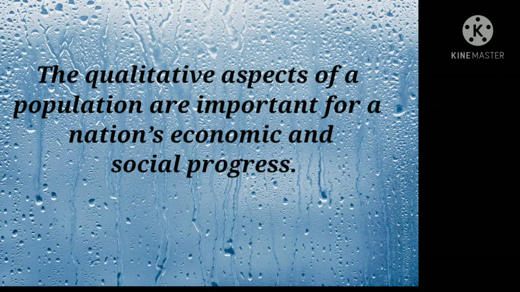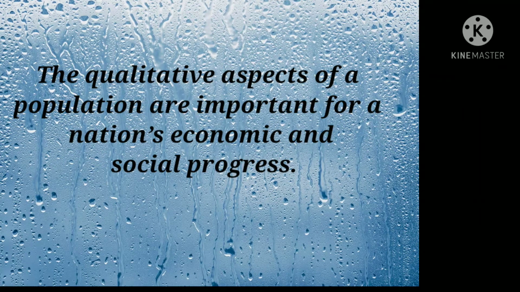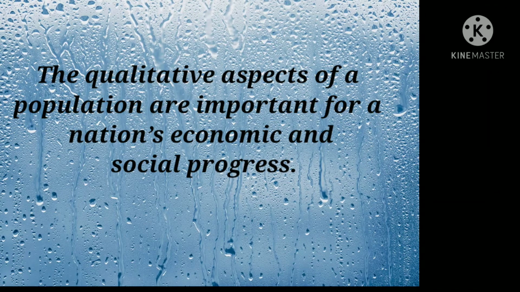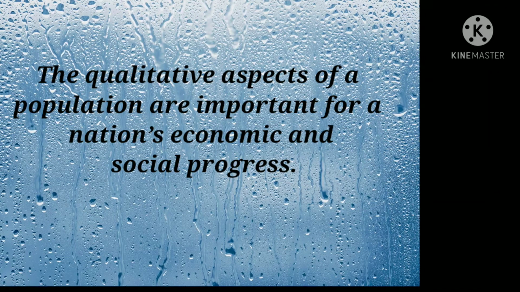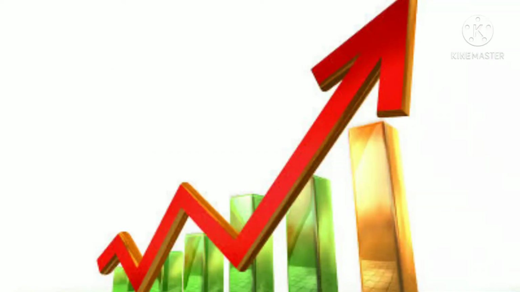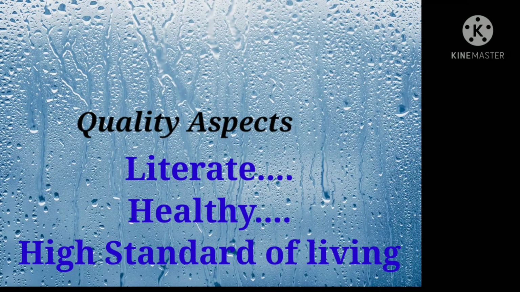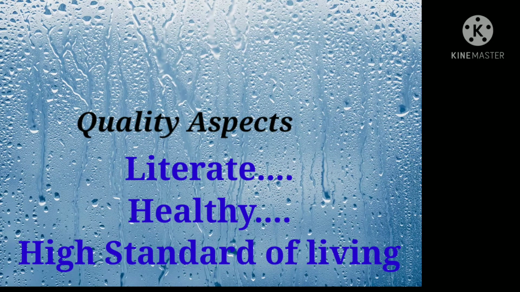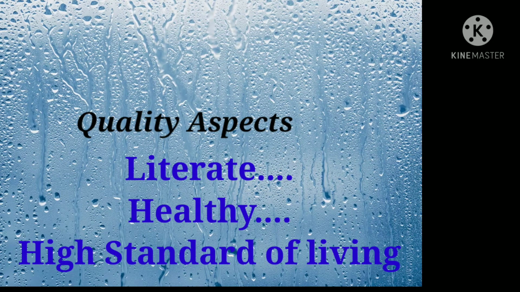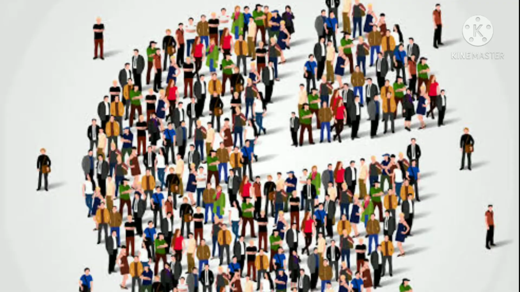The qualitative aspects of a population are important for a nation's economic and social progress. In other words, we can say that the progress of any country depends on the quality of its population. The quality aspects of the population, that is the literacy, the standard of living, and their health, are very important for the nation's economy and the progress of the society.